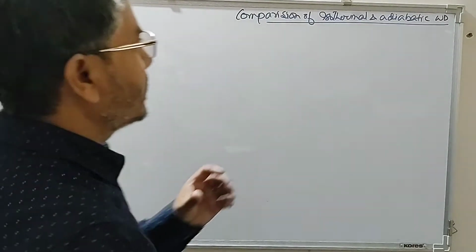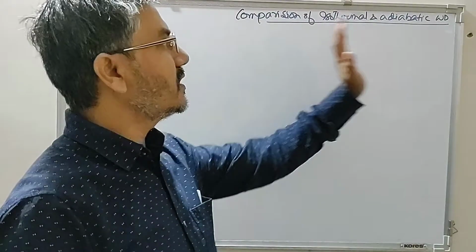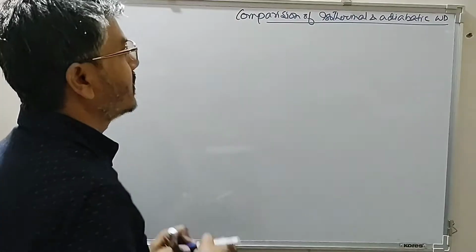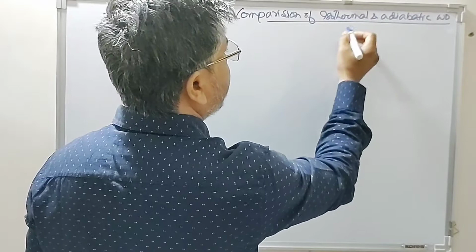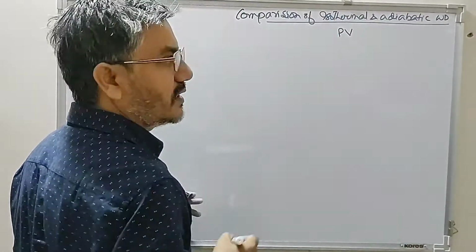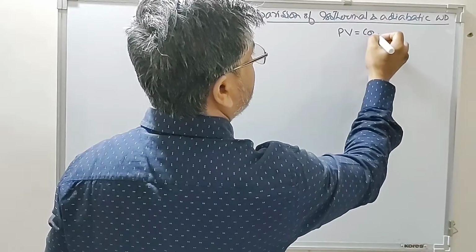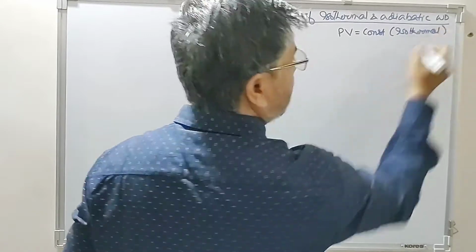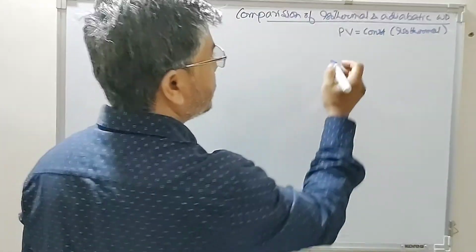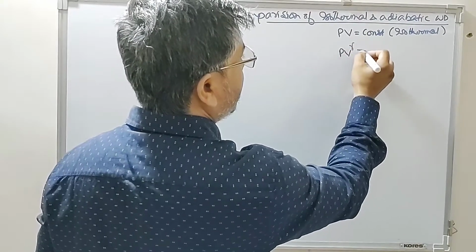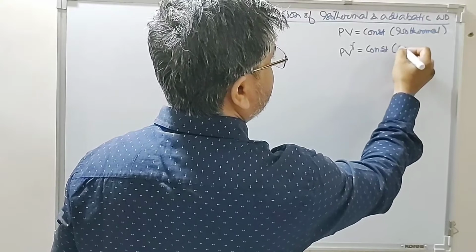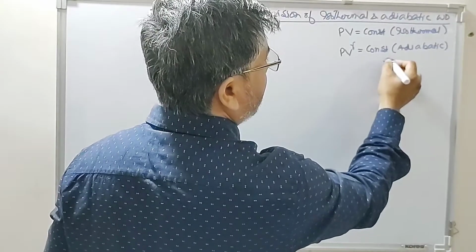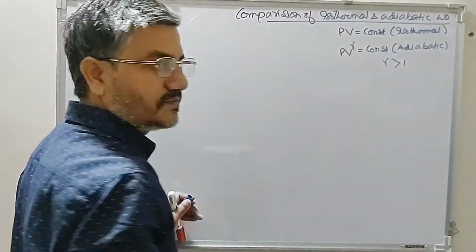Now we'll compare the magnitude of work done in isothermal and adiabatic process involving an ideal gas. So we have looked at this for ideal gas: under isothermal, PV is equal to constant. For adiabatic, we have just derived the relationship PV raised to the power gamma is equal to constant for adiabatic process, and the value of gamma is always greater than 1. So if you look at this,